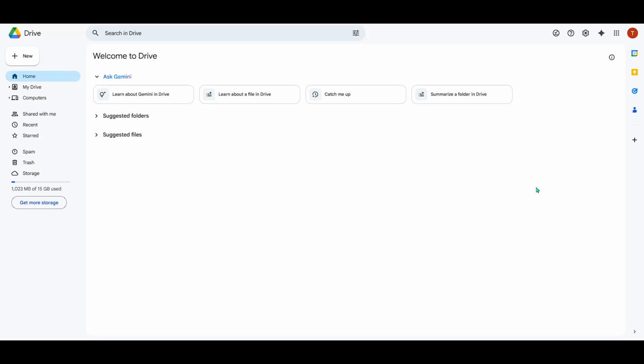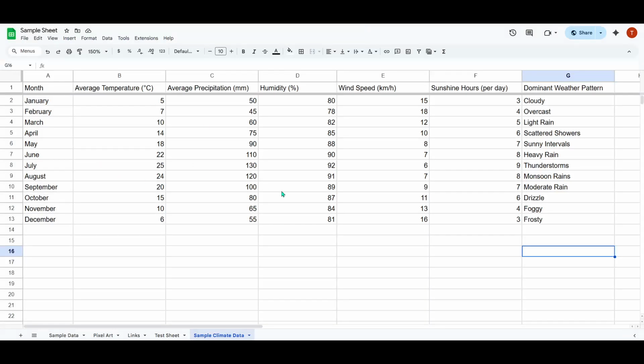In today's video, I'm going to teach you how to recover a deleted spreadsheet from Google Sheets. We all make mistakes sometimes, and deleting a file by accident is easier than you'd think. Luckily, Google offers a safety net by not immediately erasing your spreadsheets. Instead, it temporarily moves them to the trash in your Google Drive. This means you've got a chance to retrieve your work without starting from scratch.